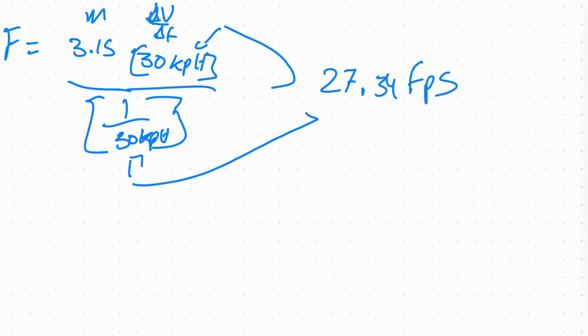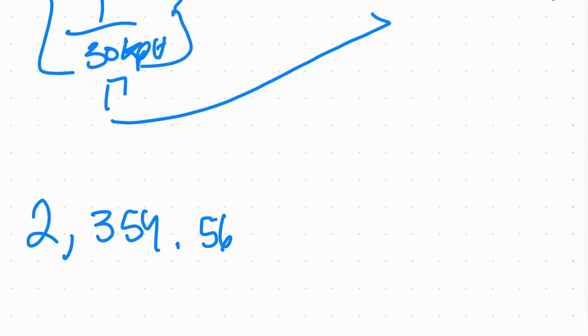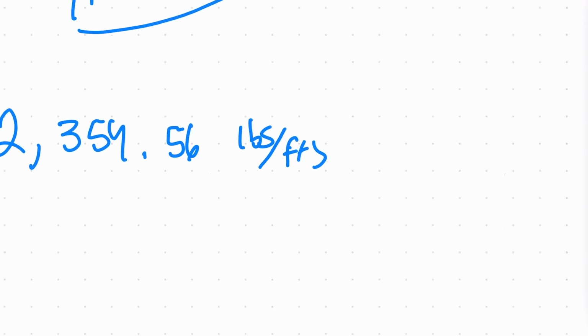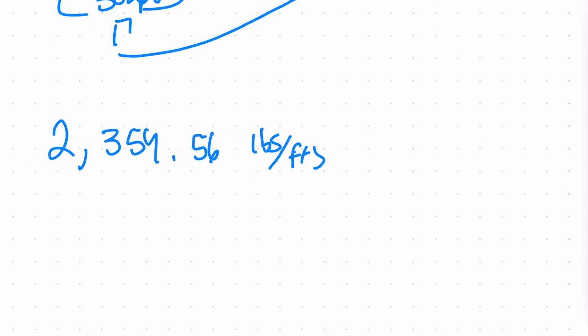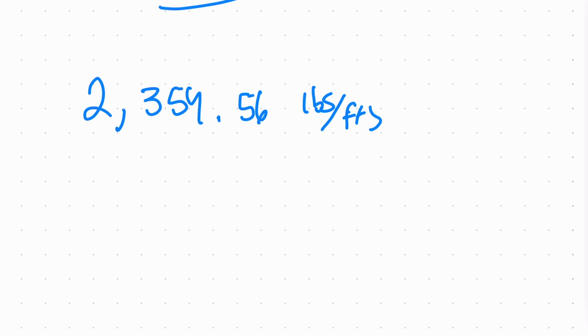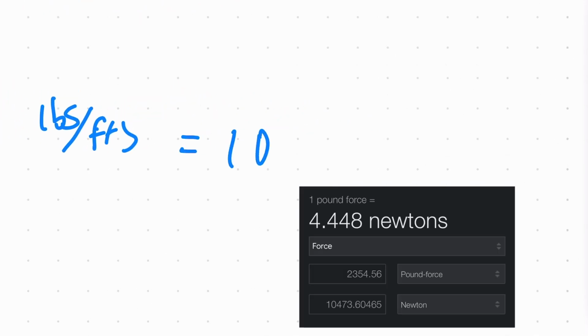We plug all these numbers into our calculator, and what we get is 2,354.56 pounds per feet per second squared, or they call it pound force. It doesn't really matter, and okay, it does matter, but not in this instance. And so we convert these to newtons, and that's approximately 10,473 newtons of force.